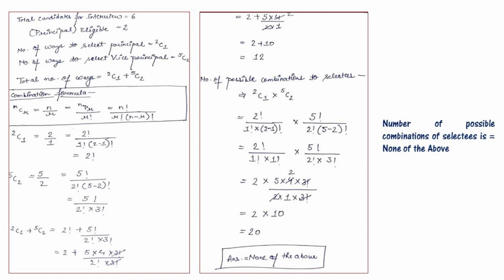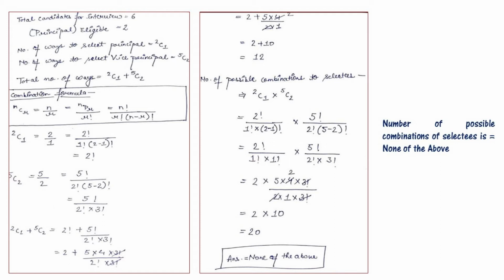So the number of possible combination to select is 2C1 multiplies 5C2. That is 2 factorial divided by 1 factorial into (2 minus 1) factorial, multiply 5 factorial divided by 2 factorial into (5 minus 2) factorial. That becomes 2 factorial divided by 1 factorial multiply 1 factorial, multiplies 5 factorial divided by 2 factorial multiply 3 factorial.